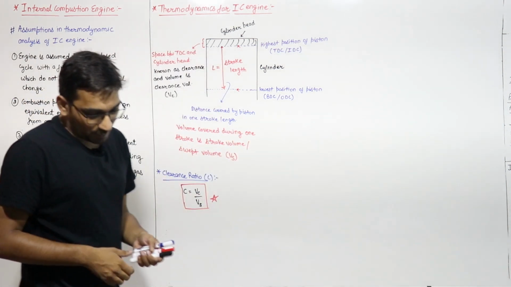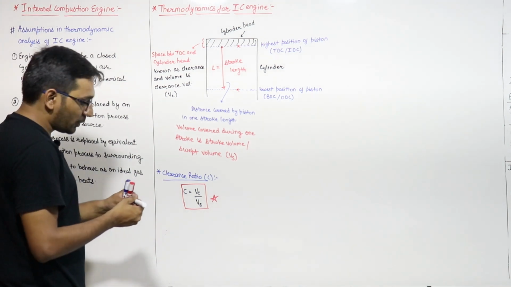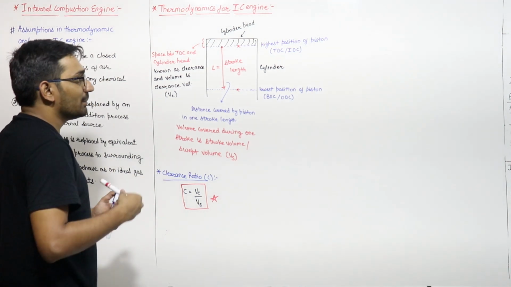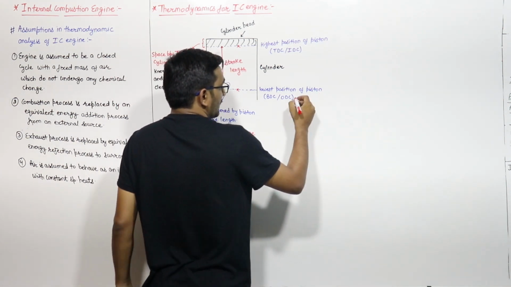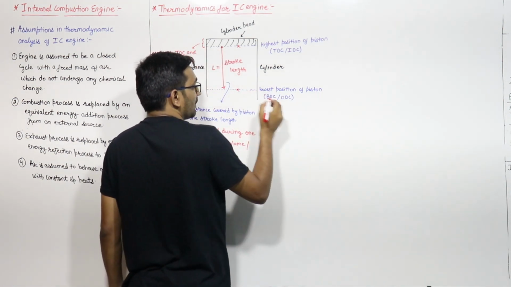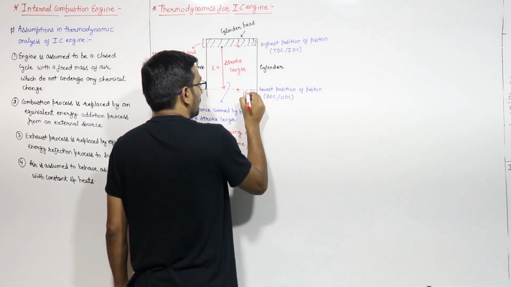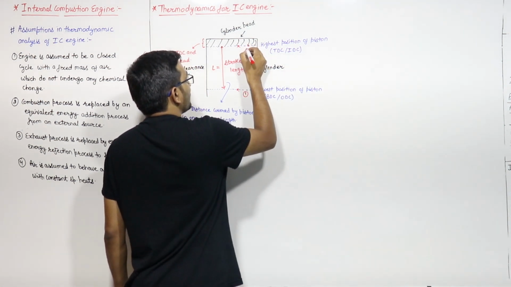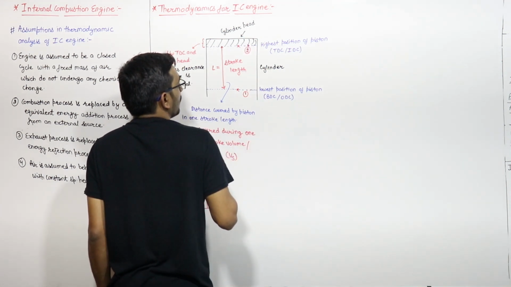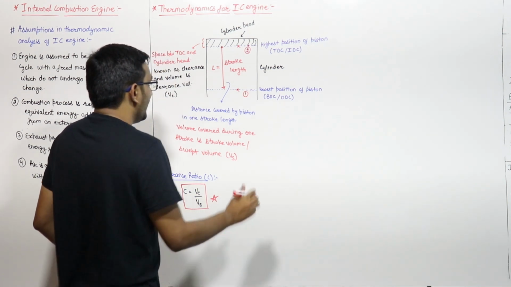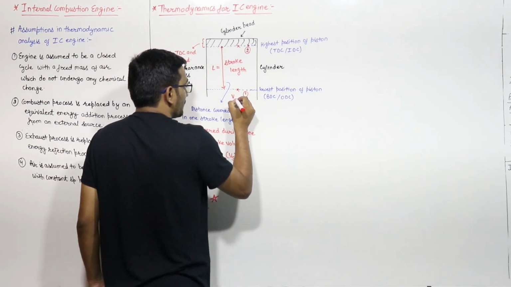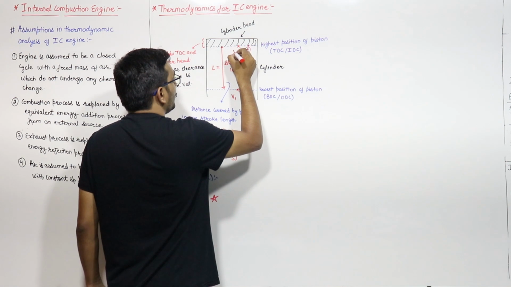Now suppose the compression is going on. Let us say this is the starting position of the compression, point 1, and this top dead center is point 2. Here the volume is V1 and here we have volume V2.